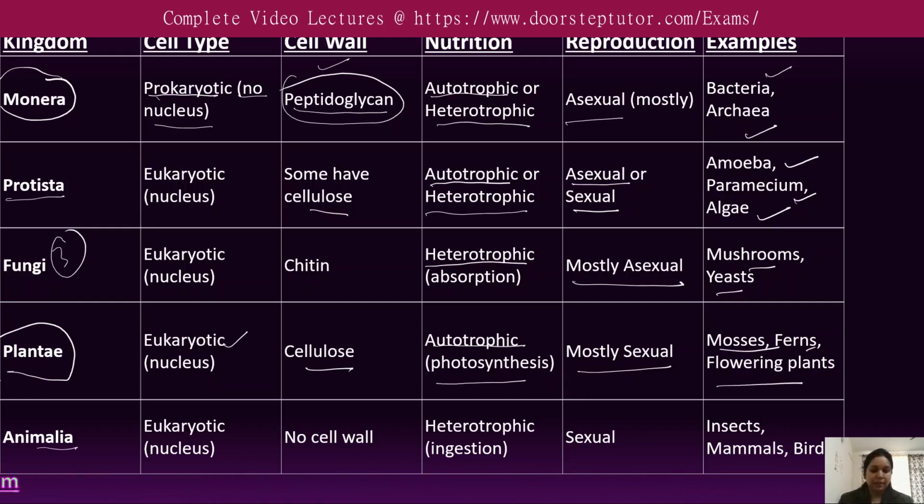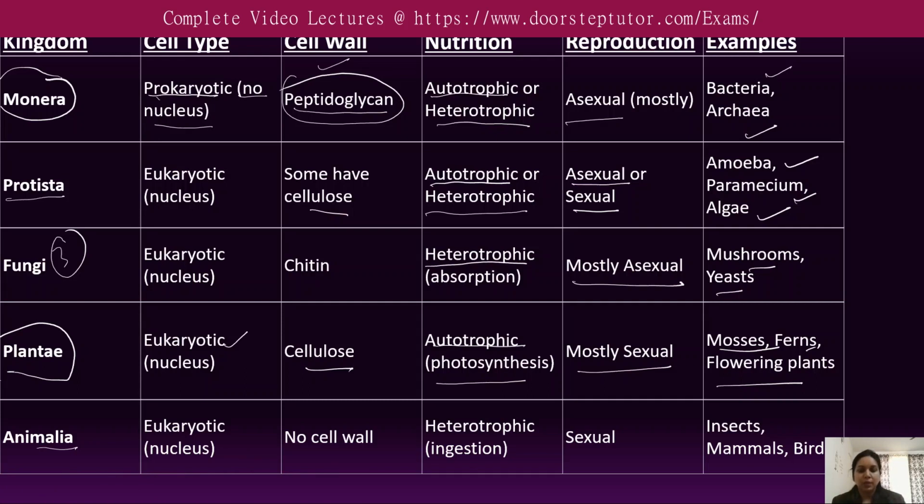Next is Animalia. Animalia basically includes the animal kingdom, or various animals, which are eukaryotic, meaning they have a well-defined nucleus with a nuclear membrane. But the main difference between plants and animals is that the animal kingdom usually does not have a cell wall.